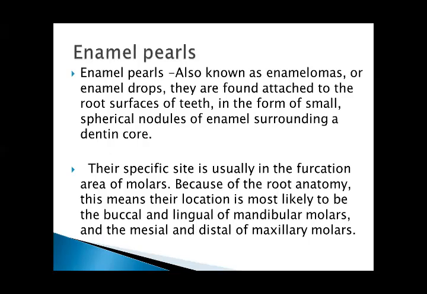Enamel pearls, also known as enameloma or enamel drops, are found attached to the root surfaces of teeth in the form of small spherical nodules of enamel surrounding the dentine core. Their specific site is usually in the furcation area of molars, because of the root anatomy. Their location is most likely to be the buccal and lingual of mandibular molars and the mesial and distal of maxillary molars.